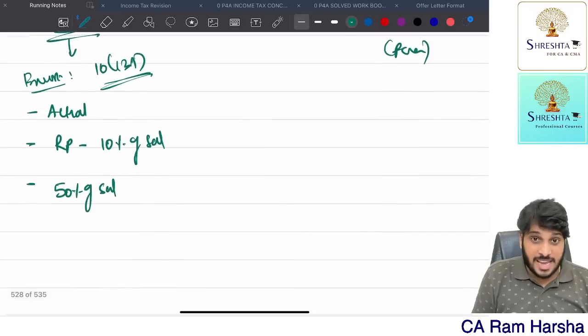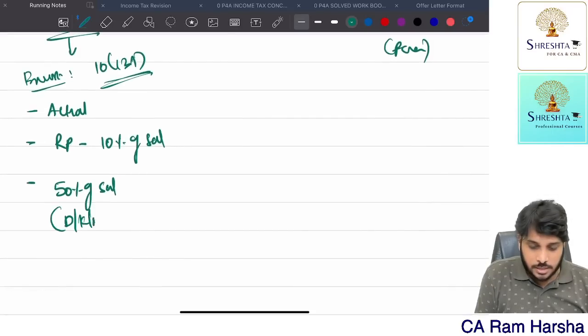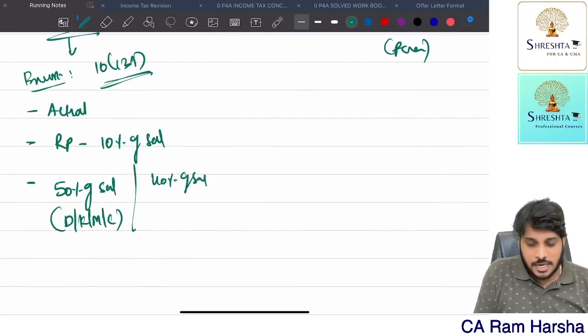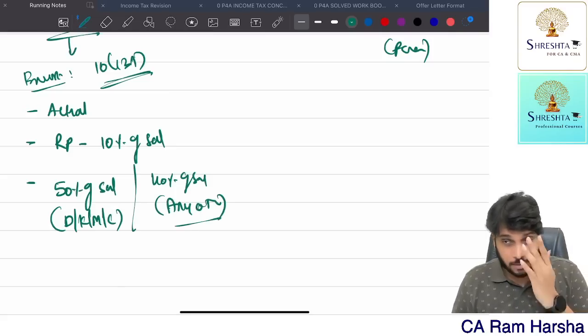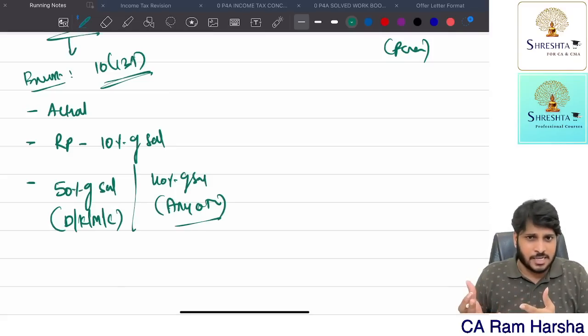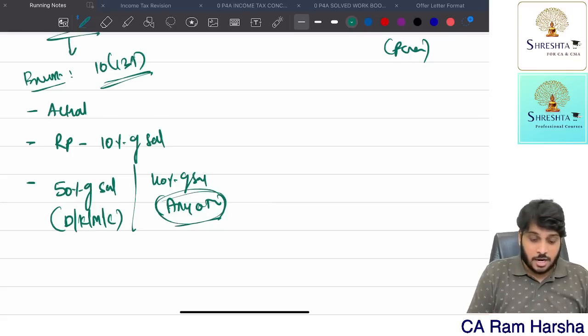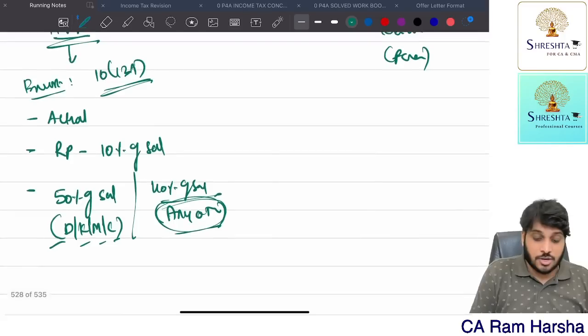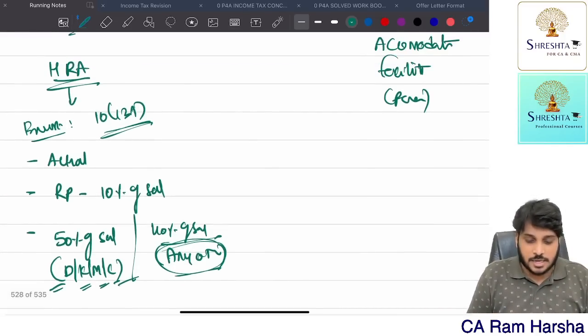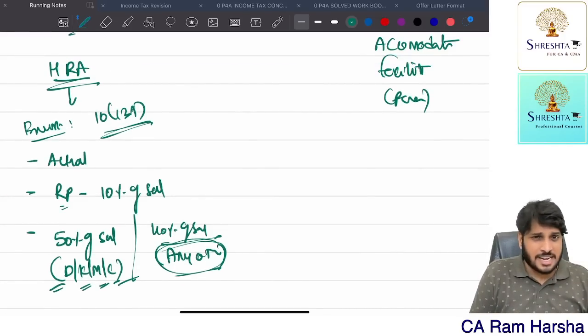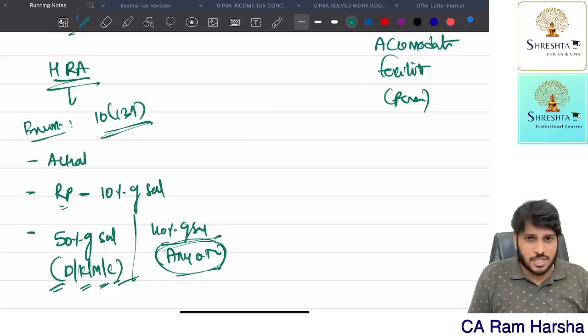If you are paying rent in a city like Delhi, Kolkata, Mumbai, Chennai, then 50% of salary, or 40% of salary if you are paying rent in any other city. Suppose you are staying in rented accommodation in some other city, not Delhi, Kolkata, Mumbai, Chennai, then 40% of salary is one criterion. If you are staying in a rented house in Delhi, Kolkata, Mumbai, Chennai, then 50% of salary. Second criterion, how much you are paying rent monthly minus 10% of salary.